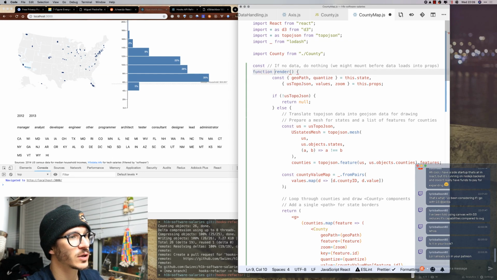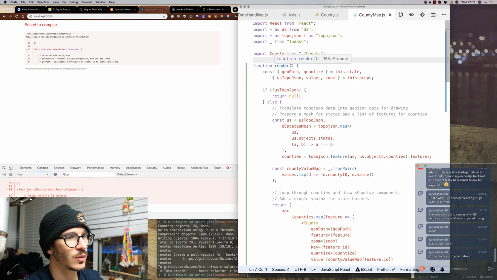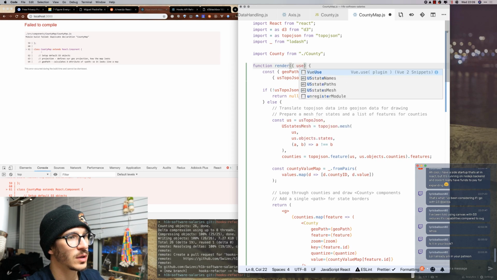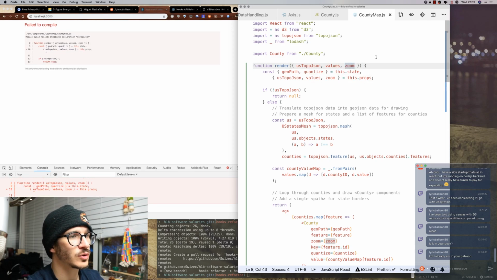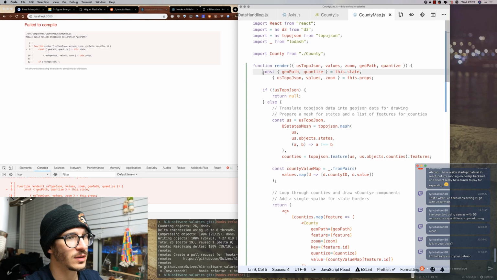or let's say function render, which is going to take what? So it's going to take US topo JSON and values and zoom. That's like our props, but it's also going to take geoPath and quantize, which used to be our state.